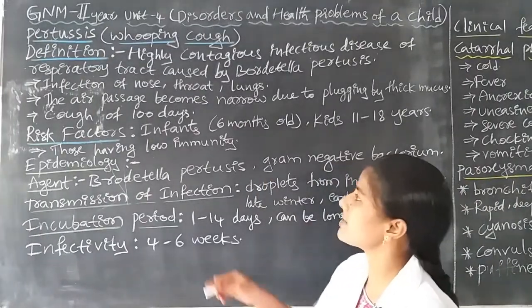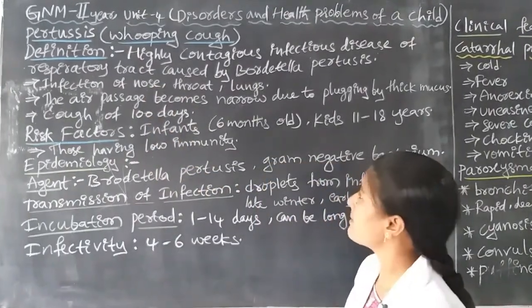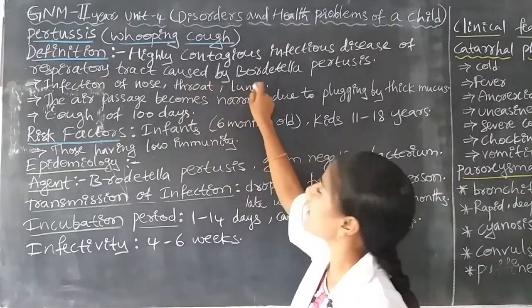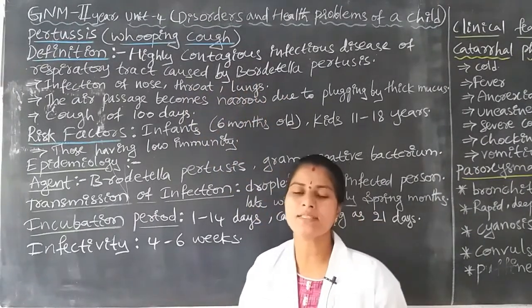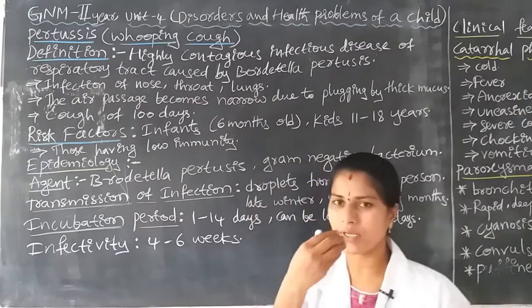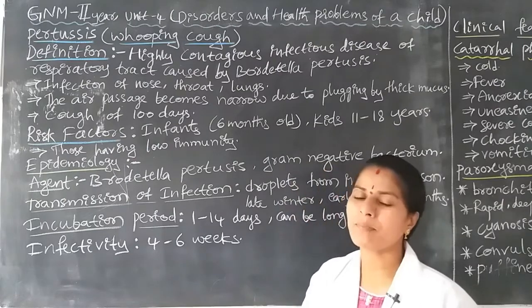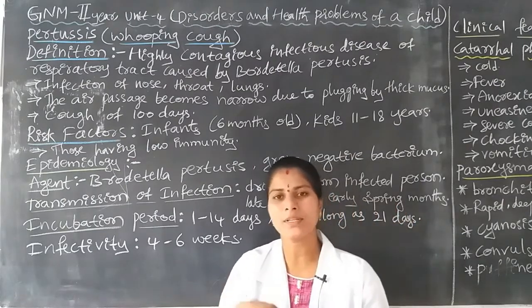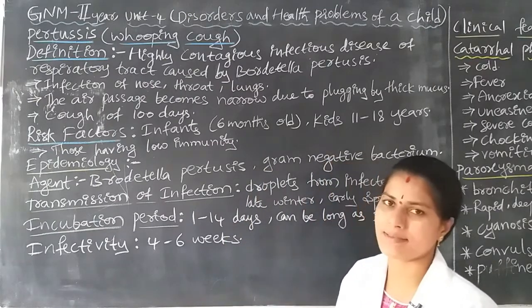The organism enters into the nose, then through the nose and throat, after that the lungs. First the upper respiratory tract, after that the lower respiratory tract is also infected.